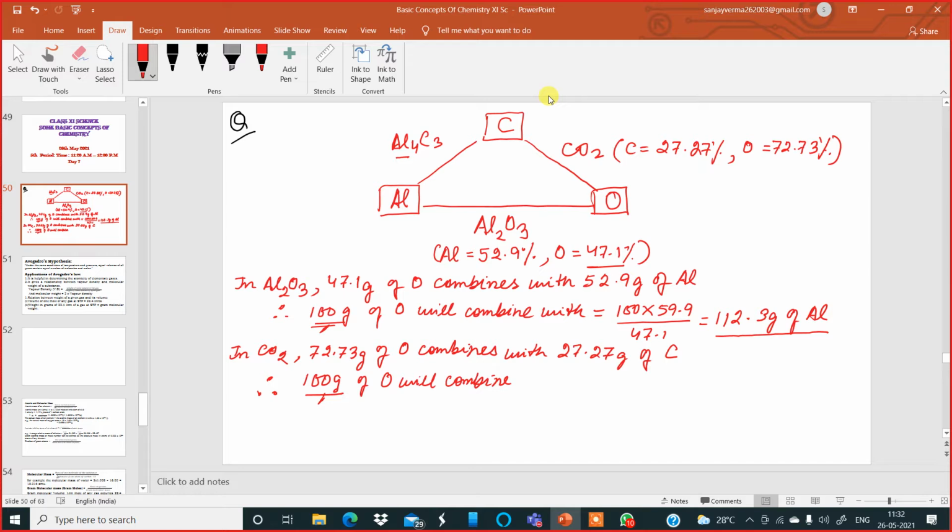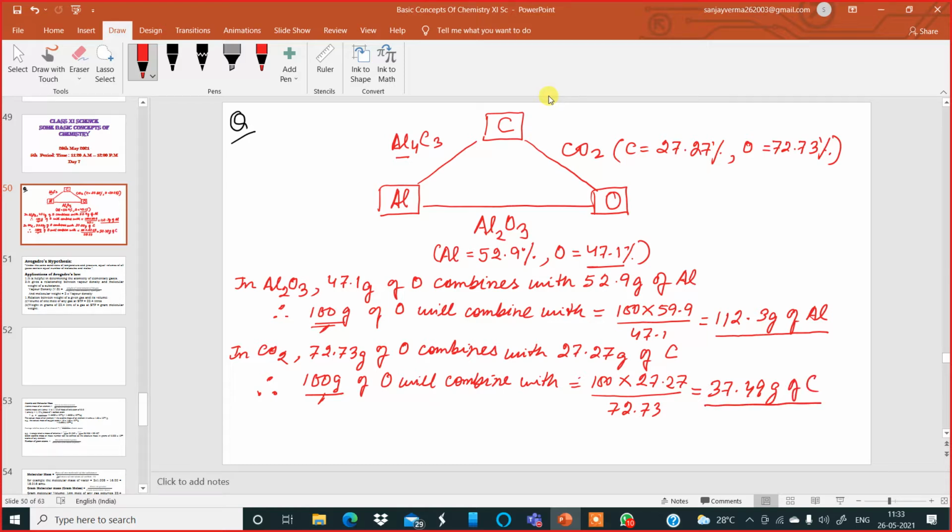Okay, so therefore 100 grams of oxygen will combine with 100 multiplied by 27.27 divided by 72.73. So if you simplify this, you will get approximately 37.49 grams of carbon.